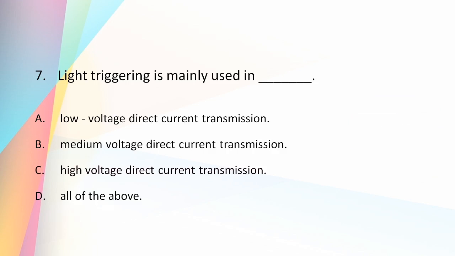And the answer is high voltage direct current transmission, that is HVDC transmission. So light triggering combined with gate triggering is mainly used in HVDC, as this combination is a very powerful triggering process.